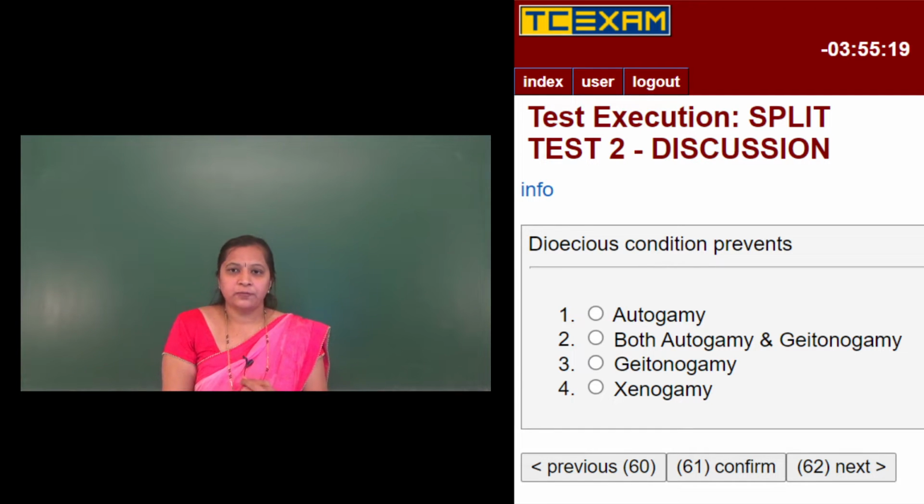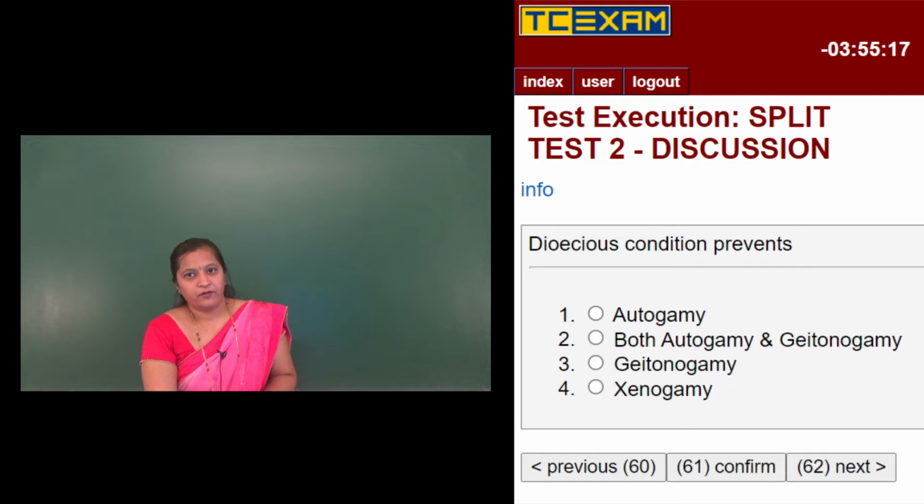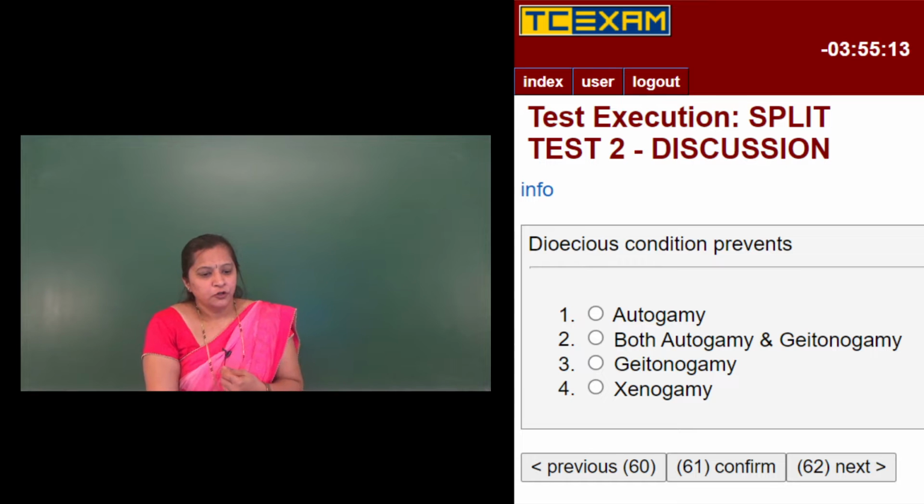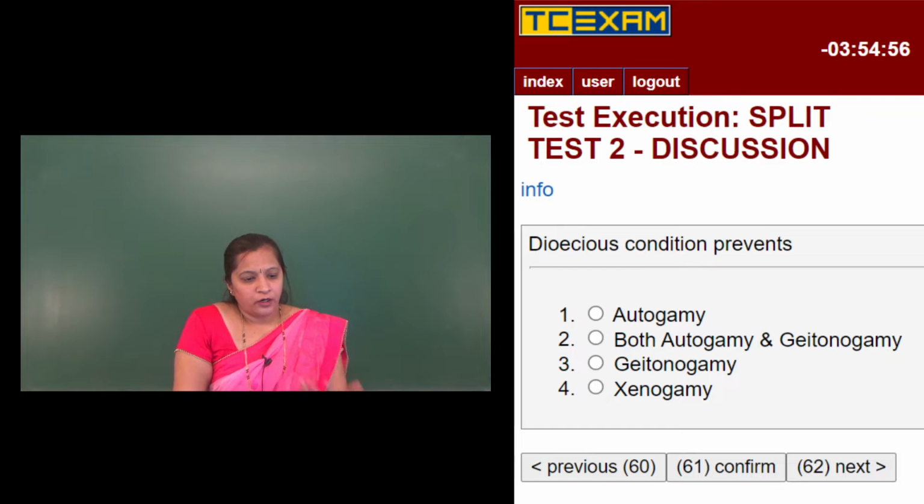So in dioecious plants, the flowers are born on different plants, right? The male and the female flowers are born on different plants. So this will prevent autogamy. Autogamy is nothing but self-pollination. That is the transfer of pollen grains from the anther to the stigma of the same flower. So it doesn't require any pollinating agent, right?